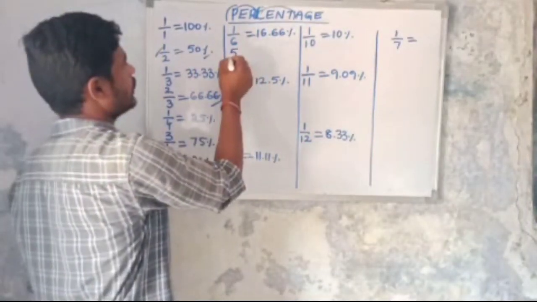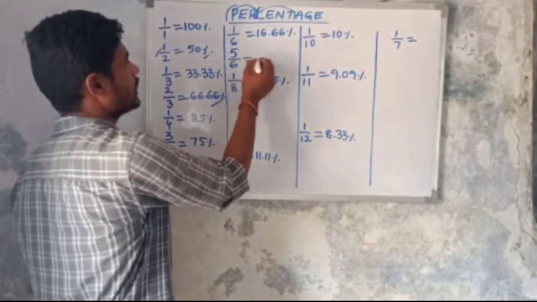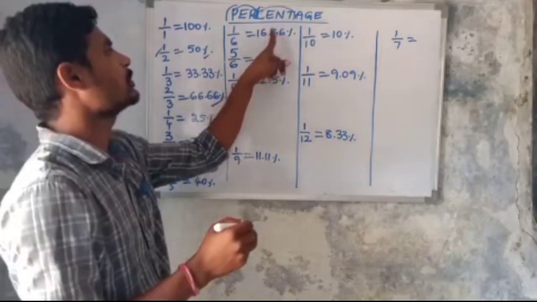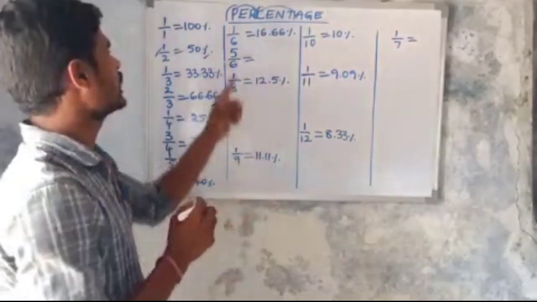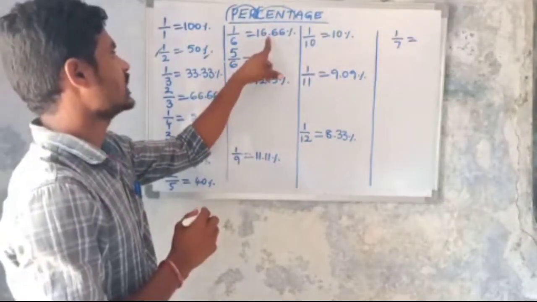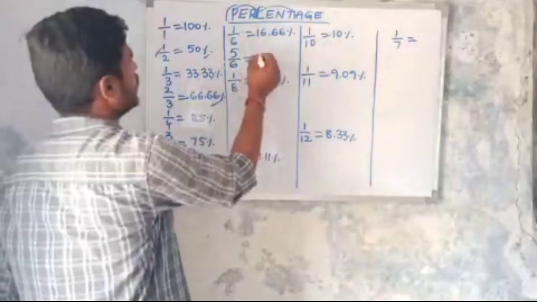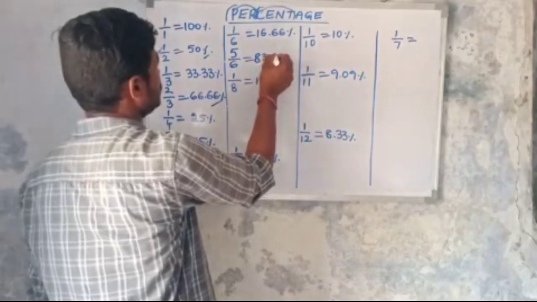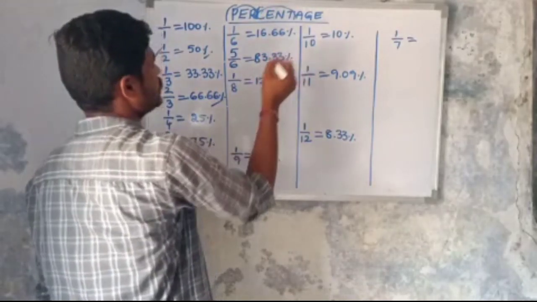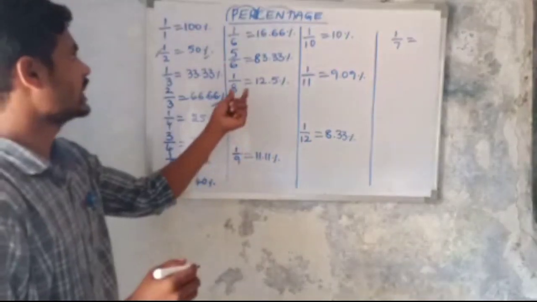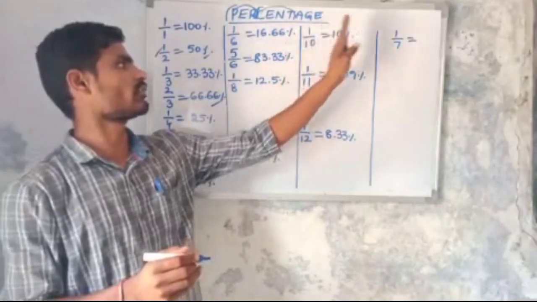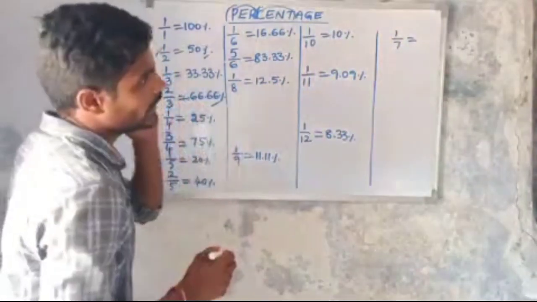Then next, 5 by 6. You should remember 5 by 6. 5 by 6 means 5 into 16.66%. See, 5 into 16 is 80 and 5 into 0.66 equals 3.33, so 83.33%. Then next, 1 by 7, I will explain later.